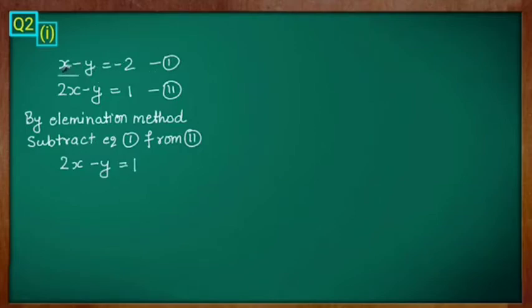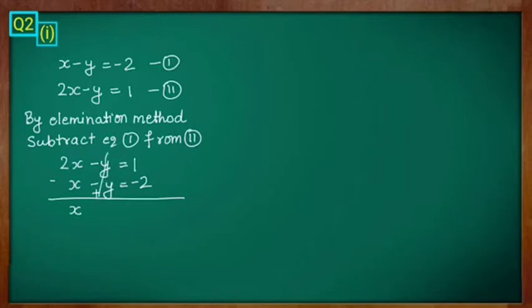Subtract equation 1 from equation 2. So what is equation 2 first? 2x minus y is equal to 1. And then write the first equation: x minus y is equal to minus 2.